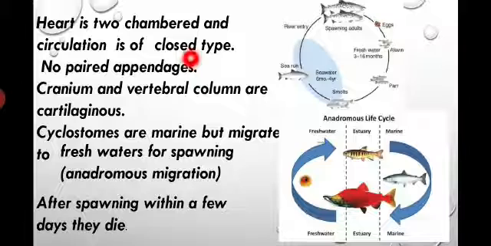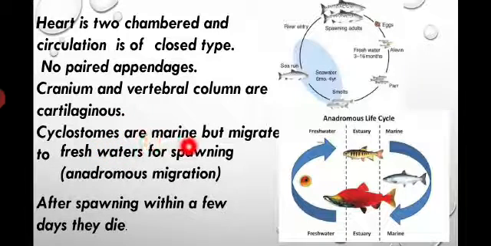Circulation is of closed type, with all the blood vessels and the heart present in their body. No paired appendages, meaning pectoral fin and pelvic fin are absent. Another characteristic: the cranium and vertebral column are made up of cartilage. Cranium means the skull region. Vertebral column is the backbone, a primitive internal skeleton, made up of cartilaginous bones.